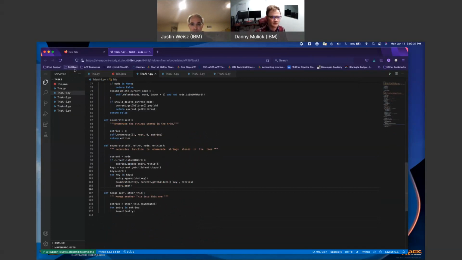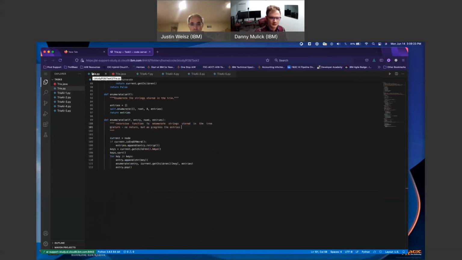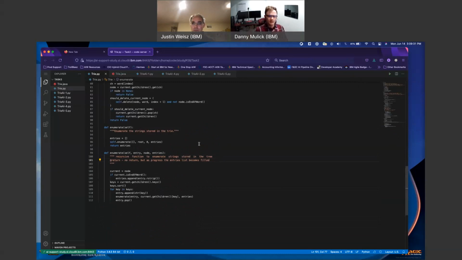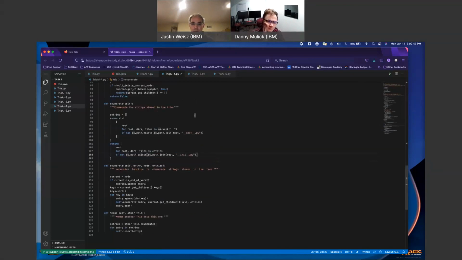Oh, go away. Big pop-up there. List becomes filled. I think that's valid. Beginning enumeration. Enumerate the strings. I'm returning each string stored in the trie in a list. Current is node. Node is 0. Current is 0. That doesn't quite make sense to me. Why 0?